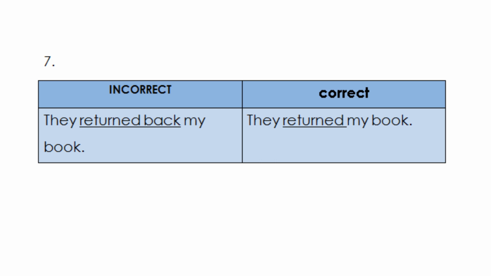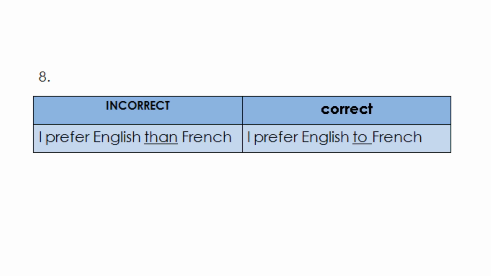Now, moving on to the next one, they returned back my book. So you don't have to use returned back here. Instead, you can use they returned my book. Okay, now the next sentence is, I prefer English than French. Again, there is a mistake. So you can correct it by writing, I prefer English to French.